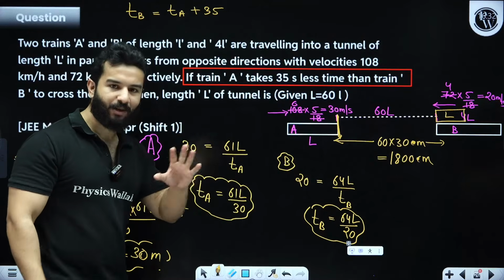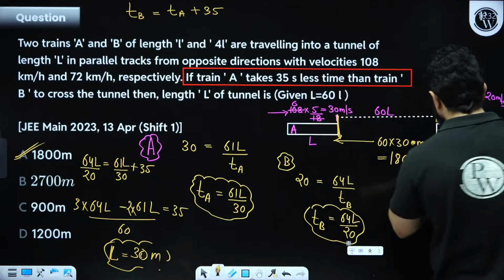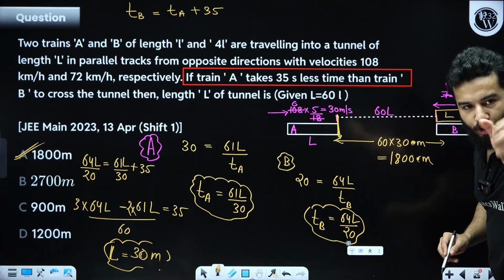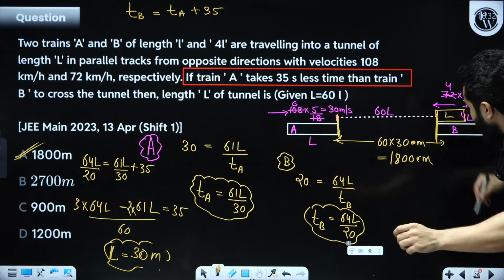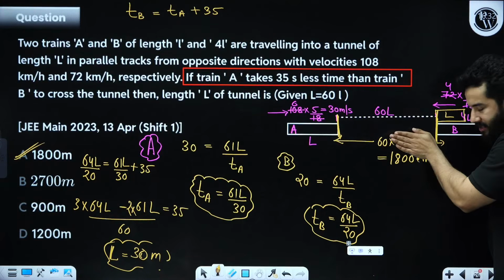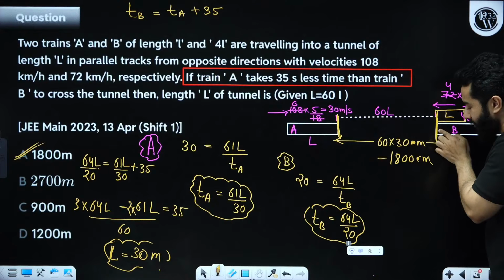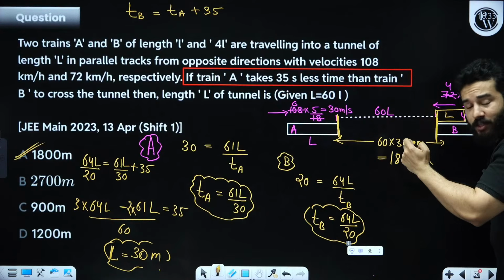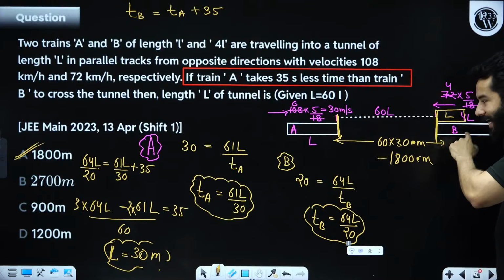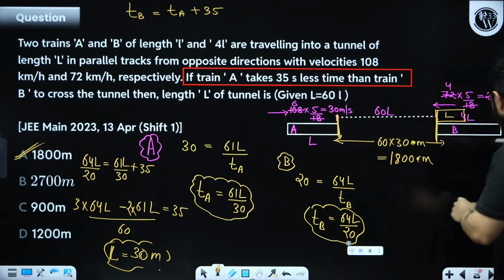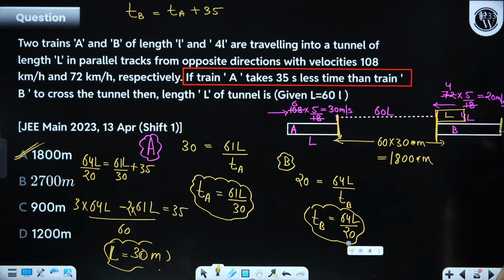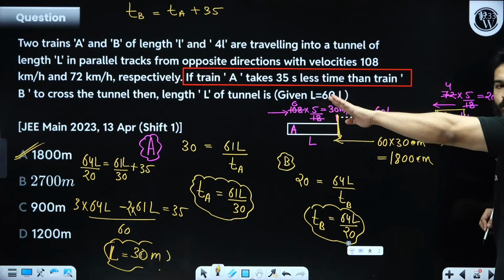Similarly, for B also, we are going to start the stopwatch when train B enters the entrance of the tunnel. And we are going to stop the stopwatch when complete train B has exited. That will happen when its end compartment passes through the tunnel.